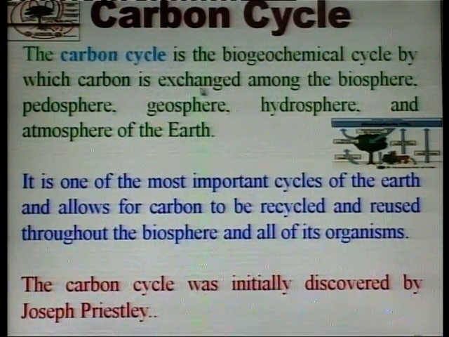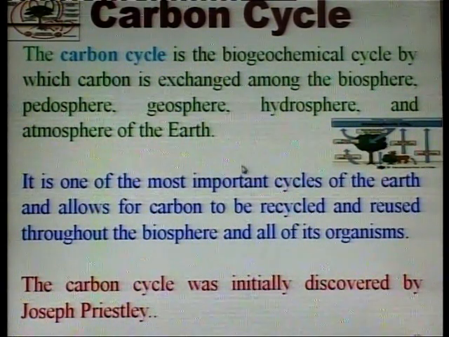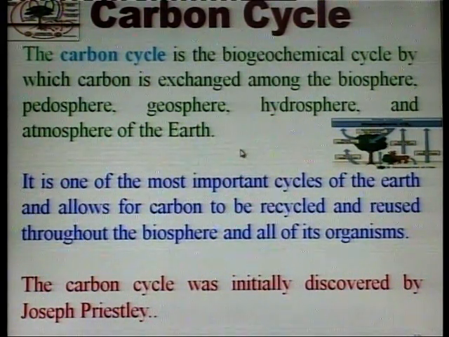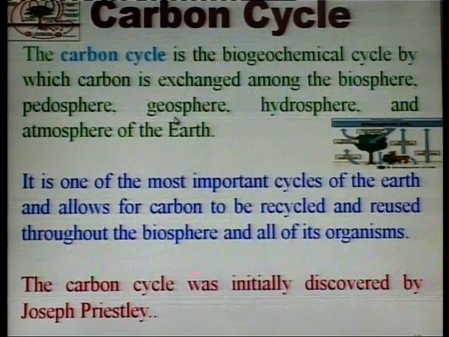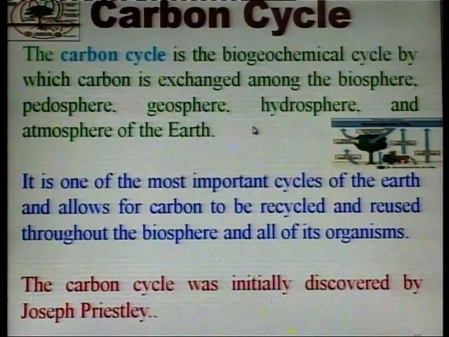The carbon cycle is the biogeochemical cycle by which carbon is exchanged among the biosphere, pedosphere, geosphere, hydrosphere and atmosphere of the earth.